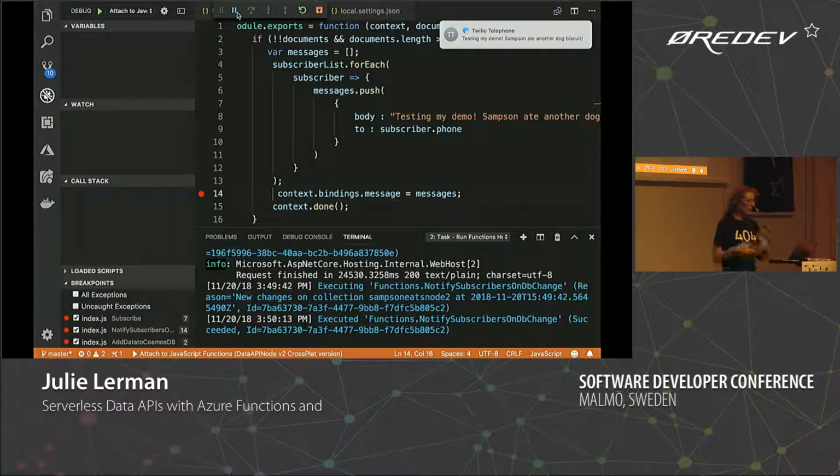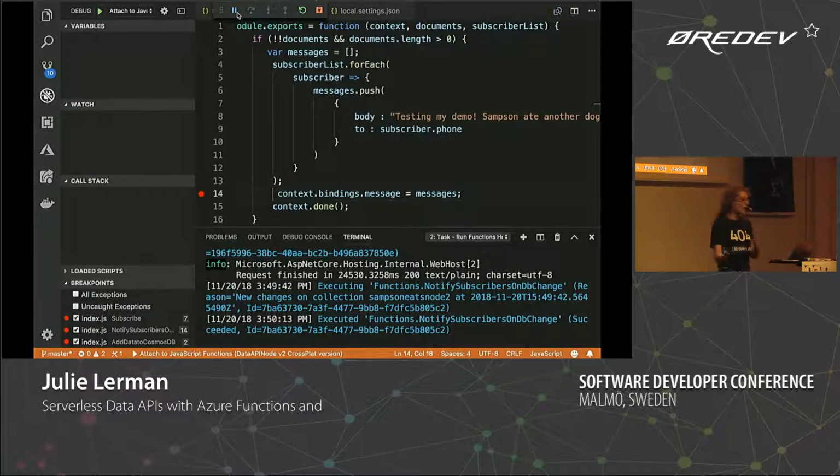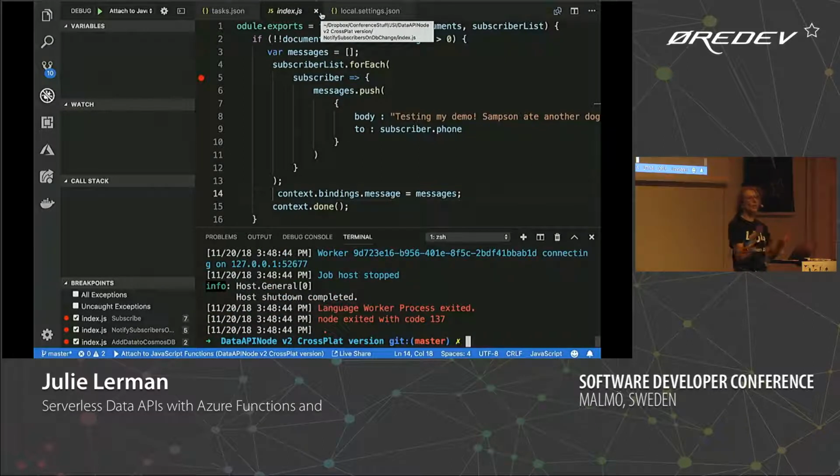Once I had that understanding of how things work, thanks to playing around with the portal, then I was able to take all of that. I understand these function.json files. I understand the bindings. I understand the difference between the trigger bindings and the input bindings and the output bindings, and interacting with that context when I'm in my code. So now I can just write Azure functions and I can deploy them.